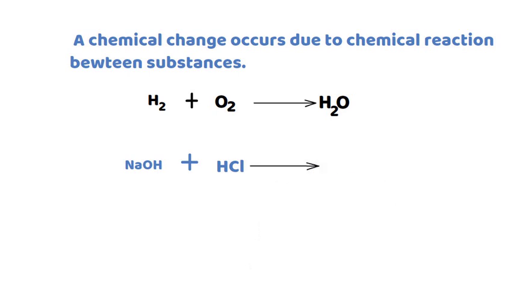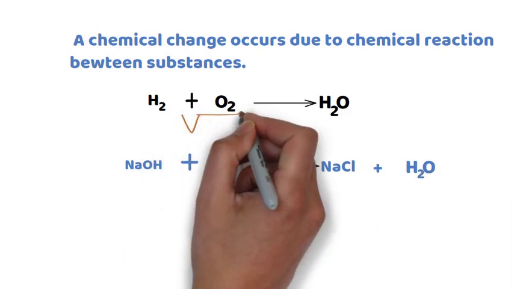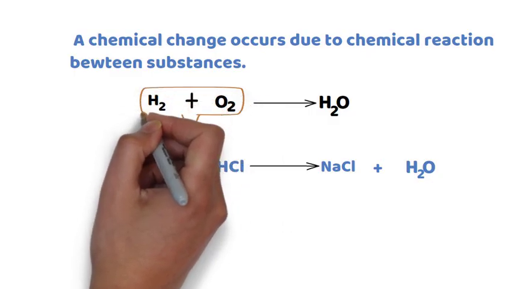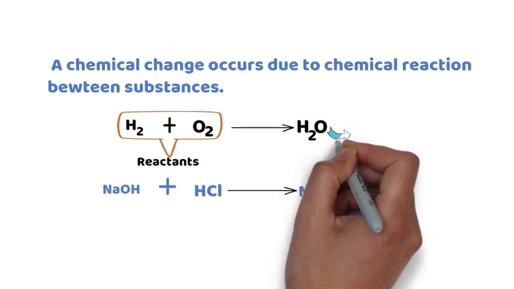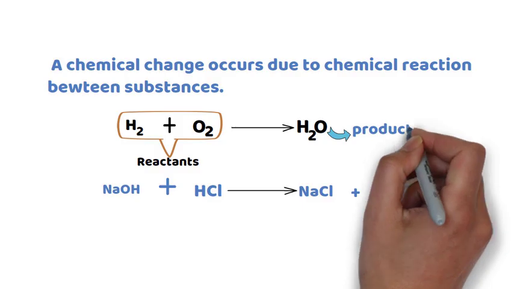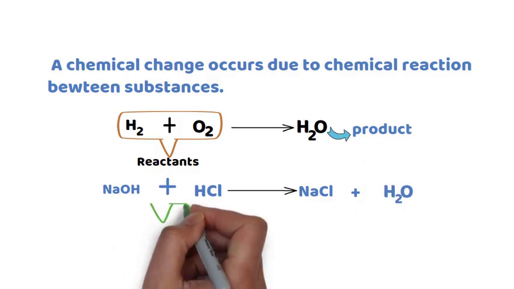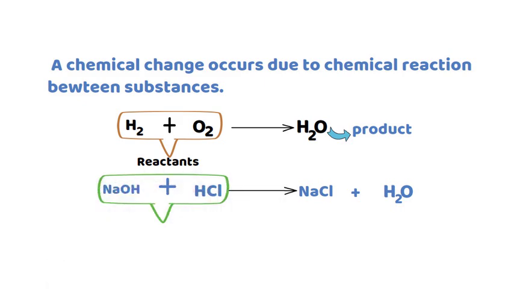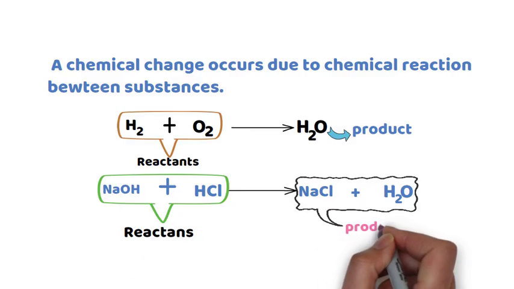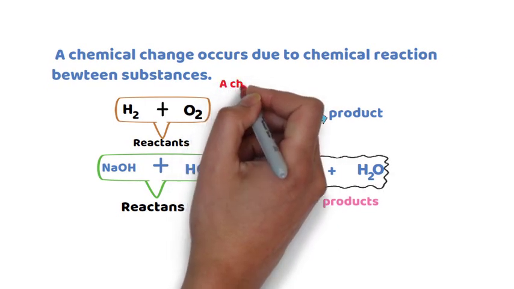Now let us come to the second example. Sodium hydroxide reacts with hydrochloric acid to produce sodium chloride and water. Look, the products here are sodium chloride and water, which are different from the reactants, and the products are new substances. They have new properties, therefore it's a chemical change. These are the reactants and water is a product. As I told you, the properties of water differ from those of the reactants.